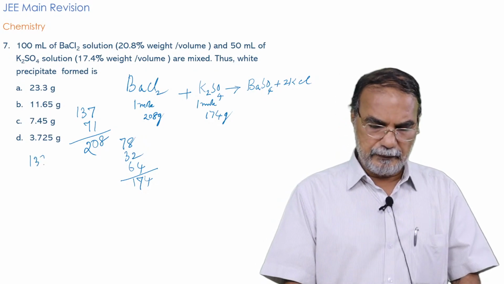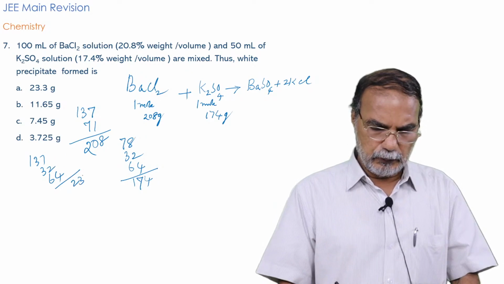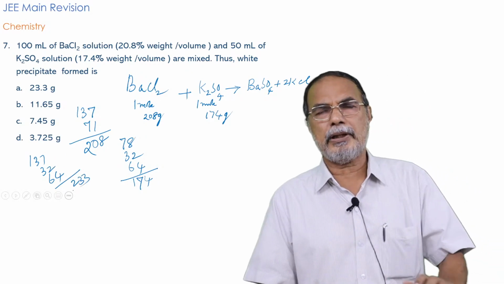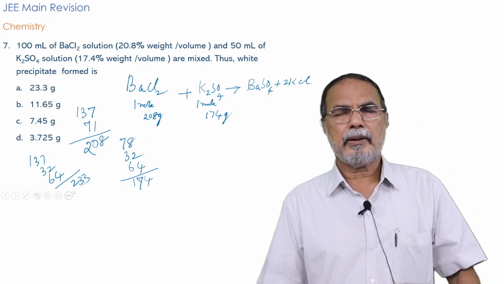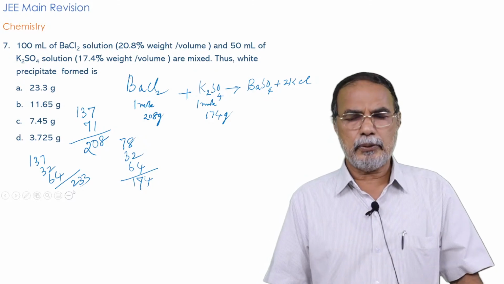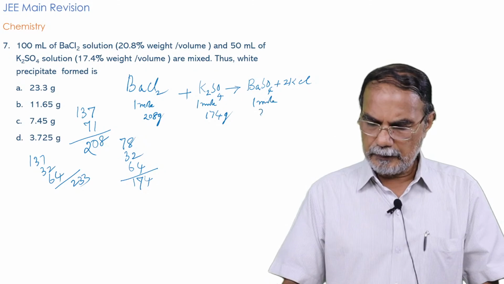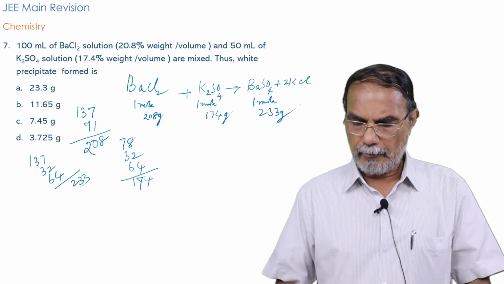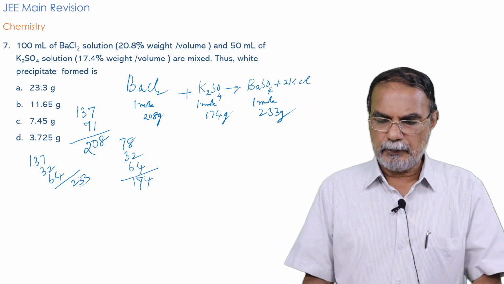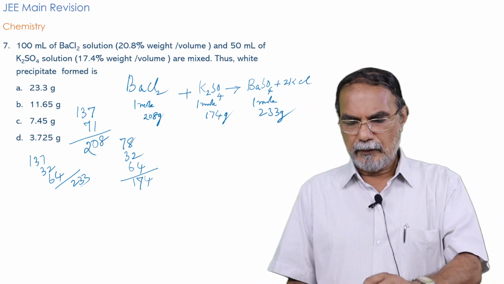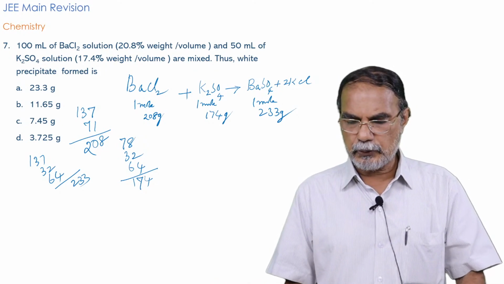It is 137 plus 32 plus 64, a total of 233. Excluding the decimals, which are very small values compared with the large value 233, 1 mole barium sulfate is 233 gram. So you have the mole relationship and the mass relationship: 1 mole of BaCl2 is 208, 1 mole of K2SO4 is 174, and 1 mole of BaSO4 is 233.